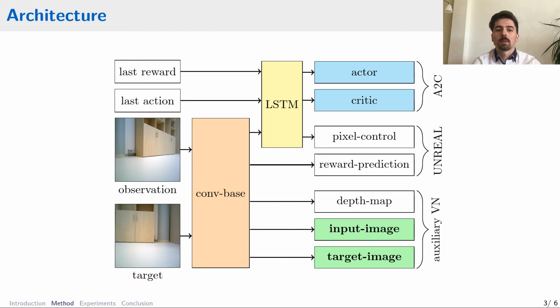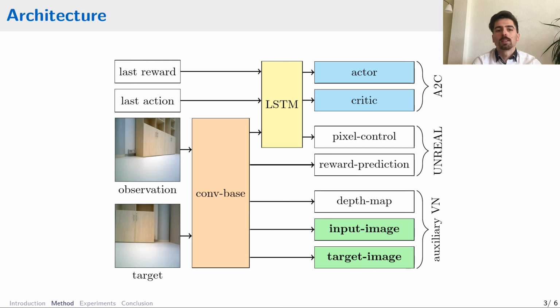Now the environment is partially observable. Therefore, the agent needs the whole history to be able to generate the next action. For that reason, we use an LSTM module. It is a recurrent neural network that updates its internal state and gradually incorporates new observations into it. We also use the last taken action and last reward as another input to the LSTM.